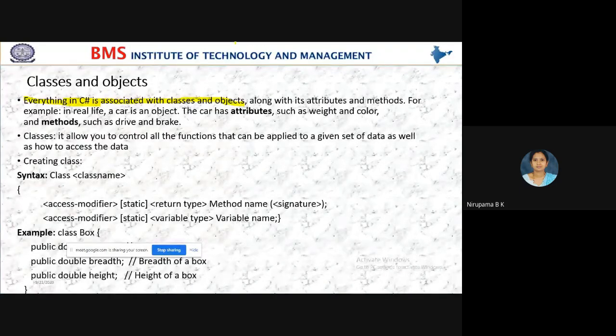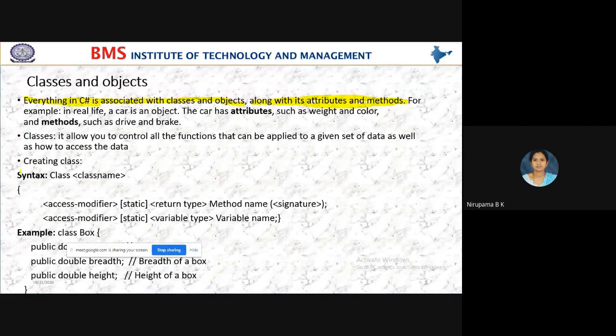Whatever the job or whatever the work you want to perform, that you write in a method. Correct, no students? So in the program, C# is associated with classes and objects along with attributes and methods. So attributes and methods are part of this C# program.